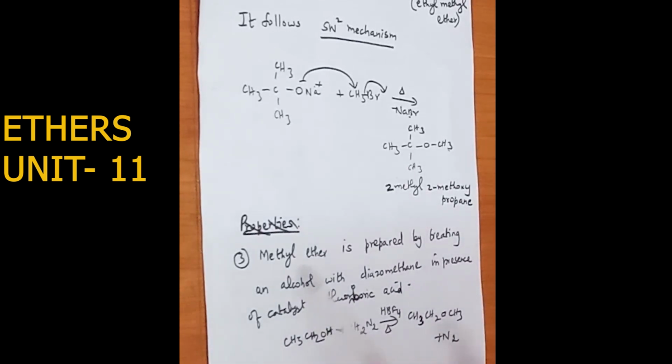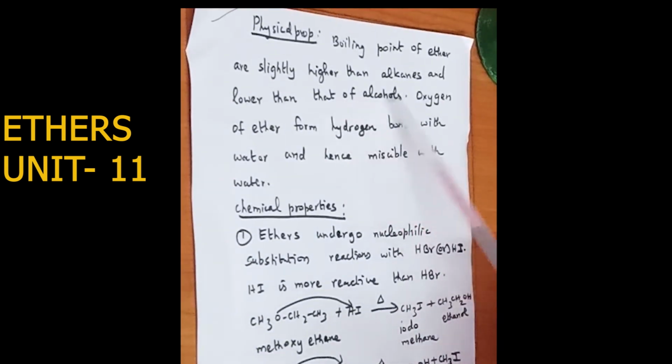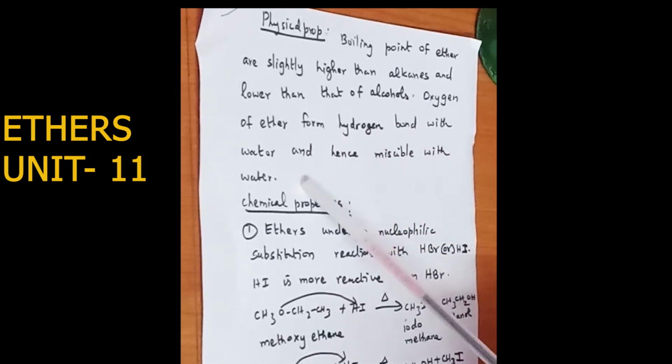So far we have seen 3 methods of preparation of ether. The methyl ether preparation occurs in the presence of the catalyst fluoboric acid. Coming to the properties of ether, the boiling point of ether is always slightly higher than alkane and lower than that of alcohol. The oxygen of ether forms hydrogen bond with water, and hence it is miscible with water. Formation of hydrogen bond is easier with water, so ether is almost completely soluble in water.